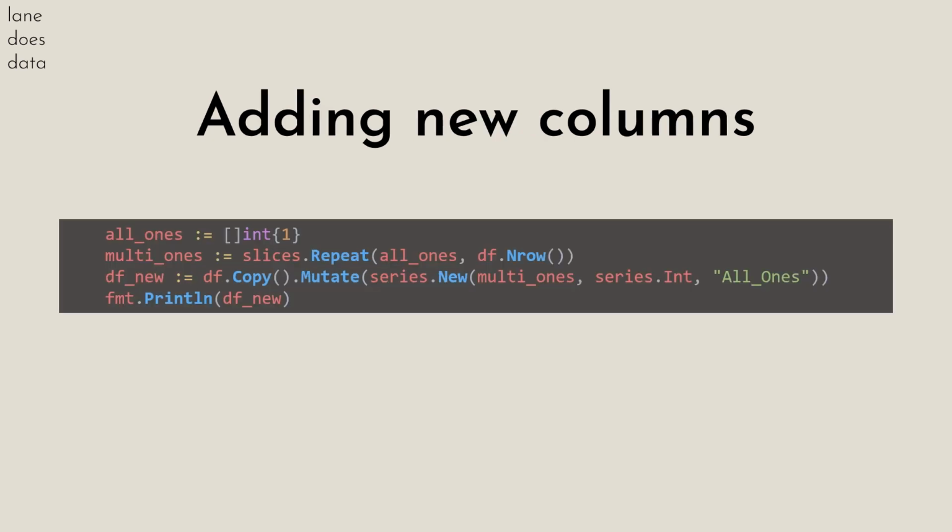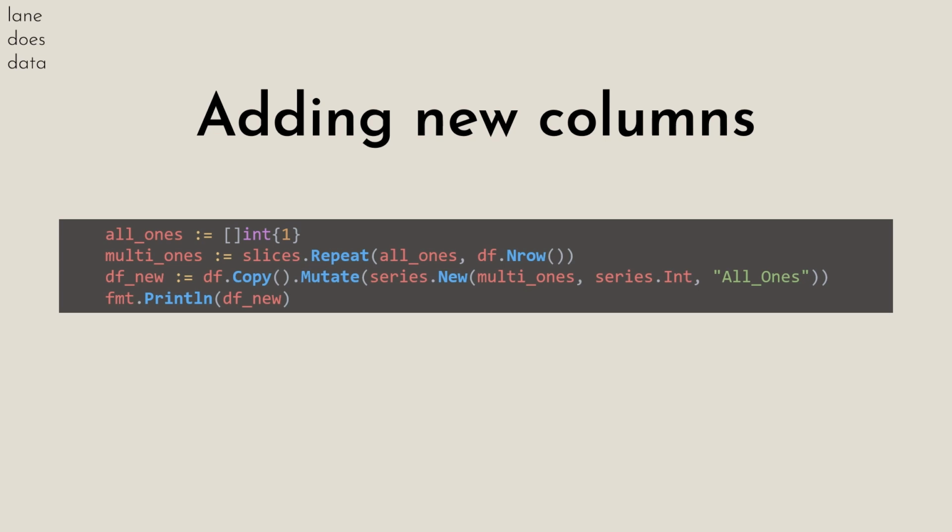How to add new columns using Gota. So here we're doing something really simple. We are creating essentially a slice of ones that will be the length of our original data frame. You will notice that I'm using slices.Repeat, which is, I believe, a feature that jumped into Go 1.23. So if you don't have that version, this may not be available to you, but if you do, you should be able to use slices.Repeat, which takes in a slice and then repeats that slice the n number of times provided. Here, I'm using the number of rows within our data frame to do that repeating.